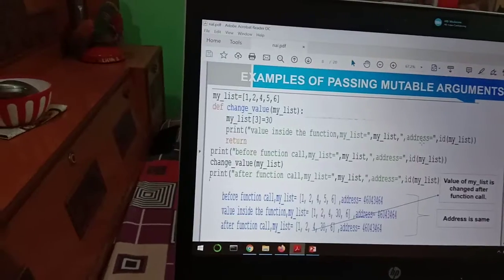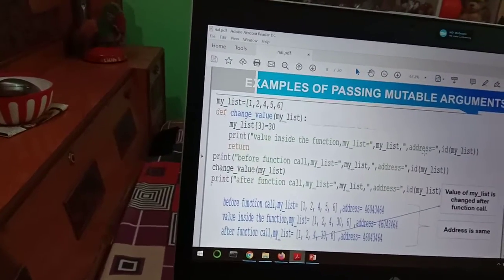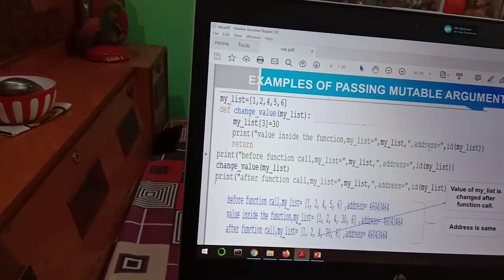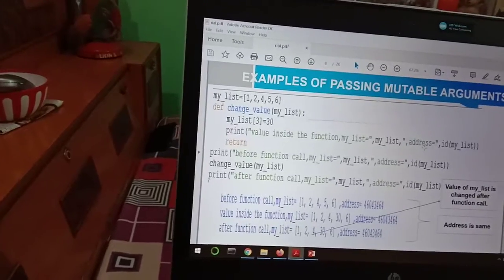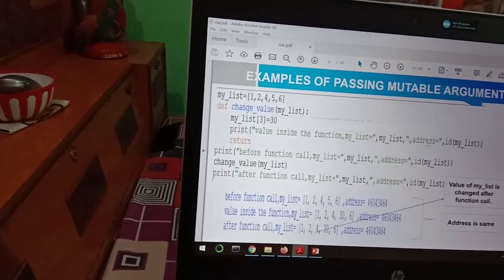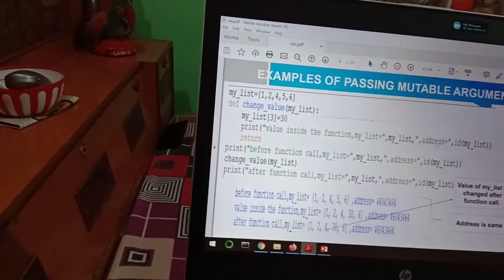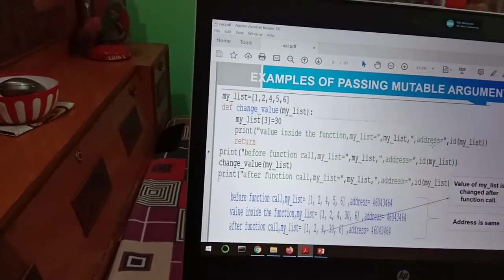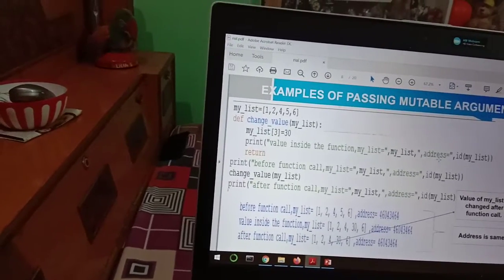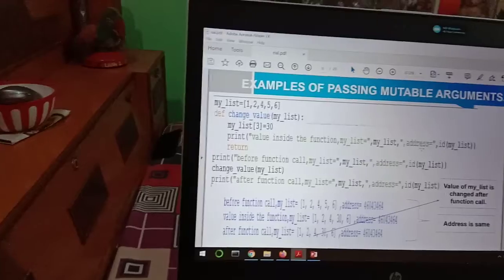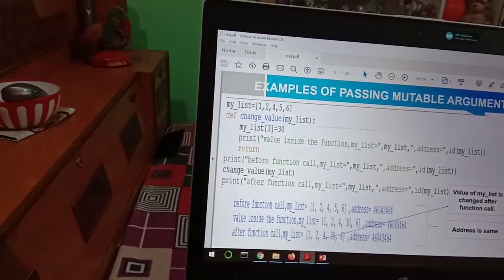Suppose now we want to change the my list value at its 3 position by 30. Then we define my_list[3] equal to 30. Then print the value inside the function, my list and the address of this list, then return. Then again we print before the function call my list and address, and then we define our function change_value, and we call this function by using print.